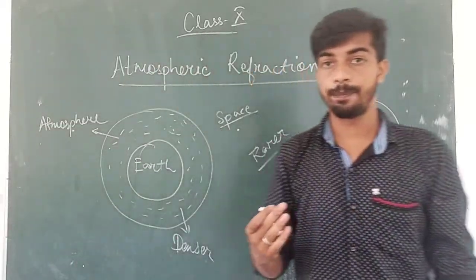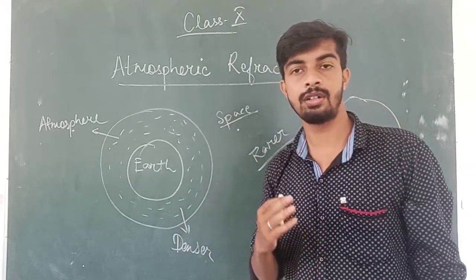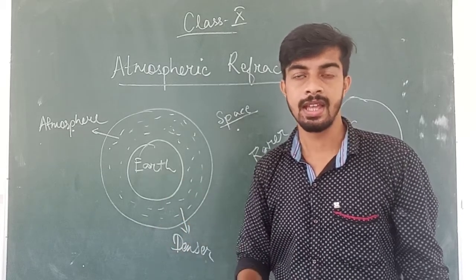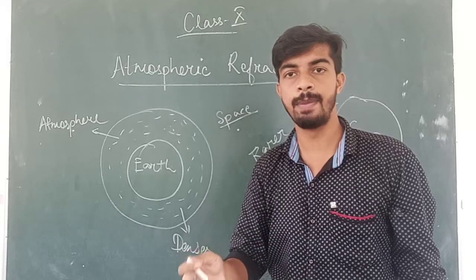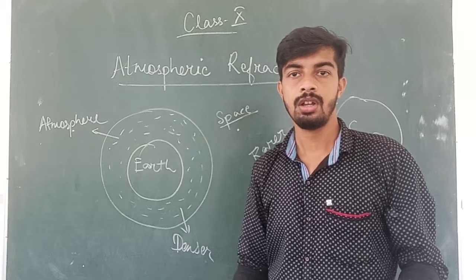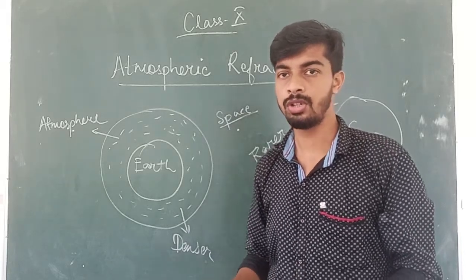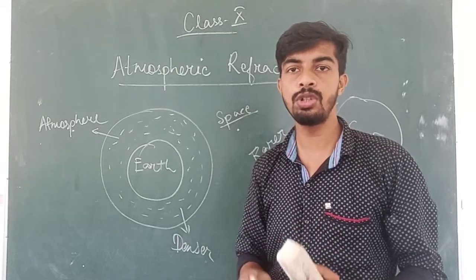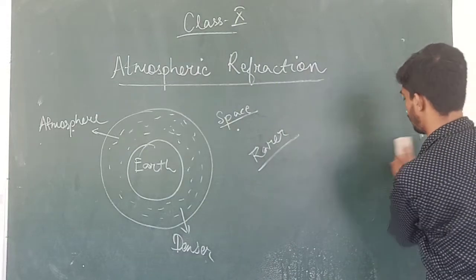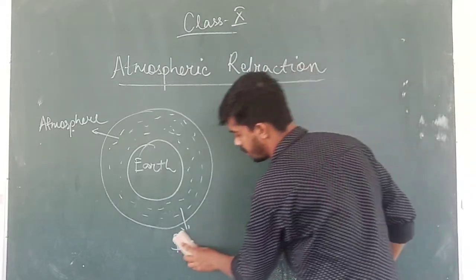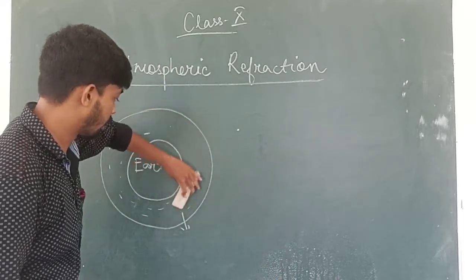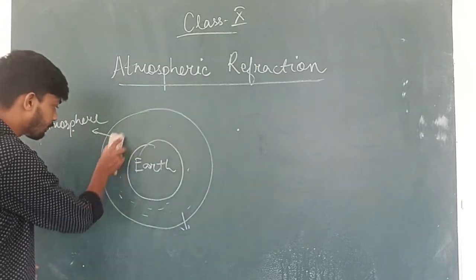So from our glass slab we have learned that when light travels from a rarer medium to a denser medium, it bends, and when it goes from rarer to denser, it bends towards the normal. When it goes from denser to rarer, it bends away from the normal. So leaving these 2 points apart, we just know that when light travels through 2 different media, light bends. So I am just rubbing this part off, we don't need it here. So we'll just see our atmosphere and the refraction that can happen because of it.